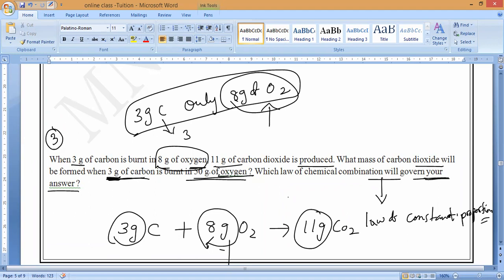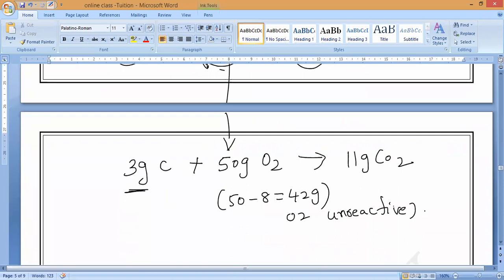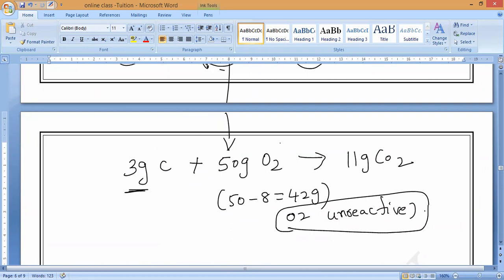8 grams. But they are providing 50 grams of oxygen. So the remaining 42 grams of oxygen will be what? Unreactive. Is it clear? Any doubt? Anybody? No doubt, sir. That is what you have to understand very carefully, guys.